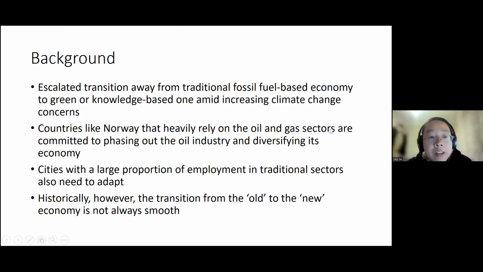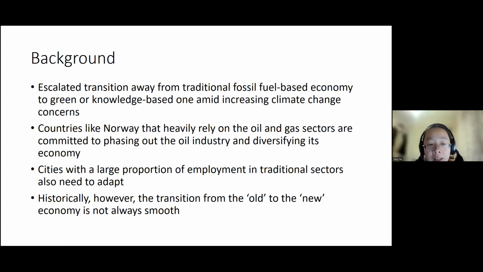So the motivation for this study is an escalated transition away from traditional fossil fuel-based economy to a green or knowledge-based one amid increasing climate change concerns, especially after conferences like COP26 last year. Countries like Norway that used to very heavily rely on the oil and gas sectors are committed to phasing out the oil industry and diversifying its economy. And also many cities that have a large proportion of employment in traditional sectors also need to adapt quickly.